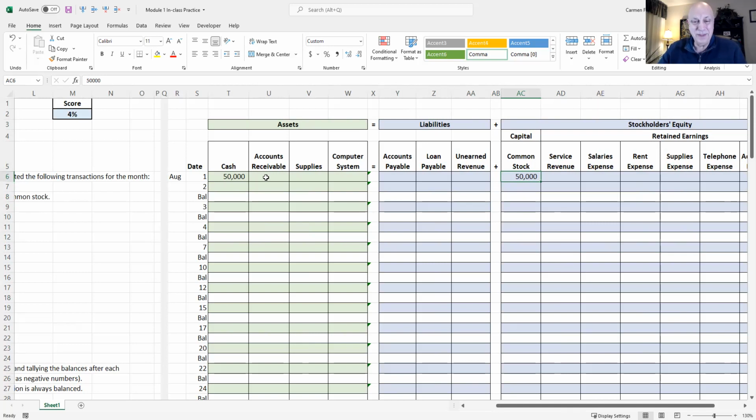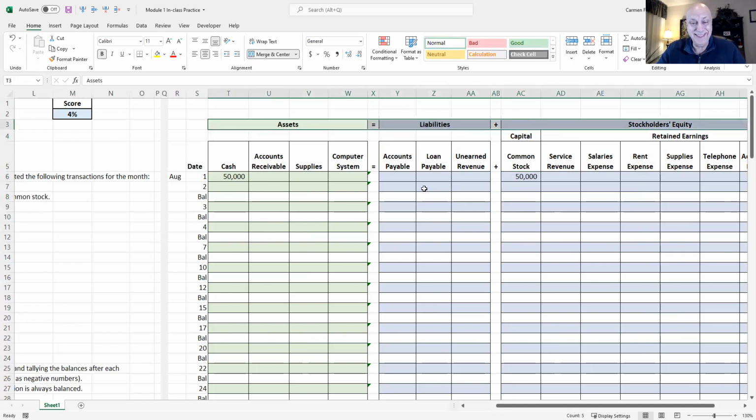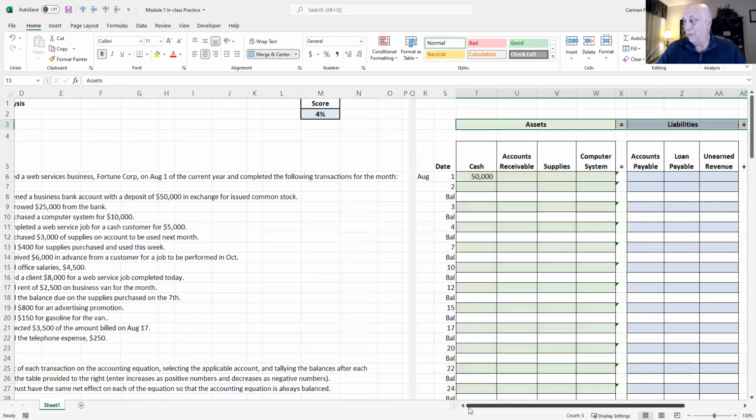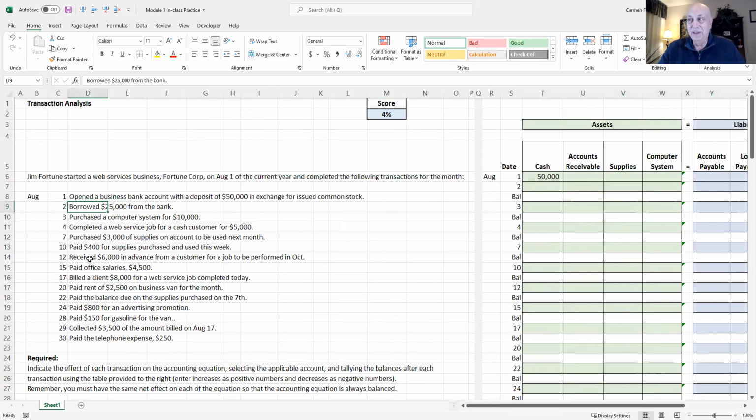Again, we're analyzing business transactions. We're not doing any formal accounting yet, other than looking at a business transaction and seeing how it affects this all-important accounting equation: assets equals liabilities plus stockholders' equity. So we scroll back over here to the left, and we see the next, on August 2nd, what happened?